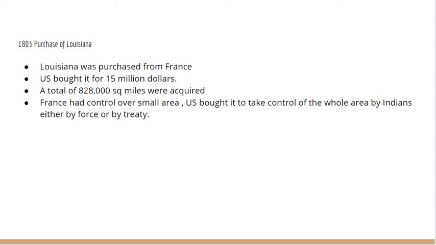1803, Purchase of Louisiana. Louisiana was purchased from France. The U.S. bought it for $15 million. A total of 828,000 sq miles were acquired. France had control over only a small area. The USA bought it to take control of the whole area from the Indians, either by force or by treaty.